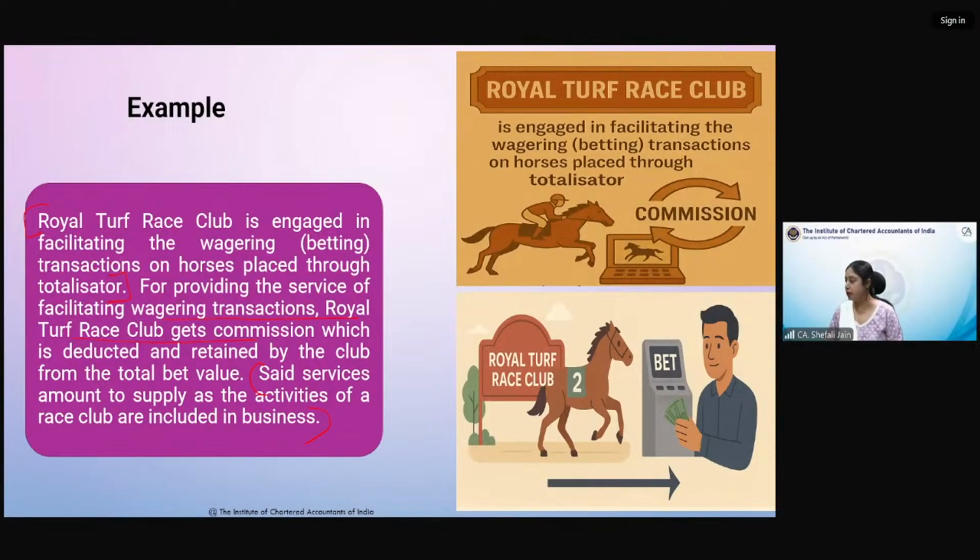Yes, it is a service provided by the race club. Krishna, betting on cricket is illegal, yes, but we are talking about the race clubs here. It is business because of the transactions and commission. Yes, because commission is being charged. Let me see all your points here and then we'll move to the next one. So this is how we have covered the business definition. Yes, this is a business activity, Arun Sagar.